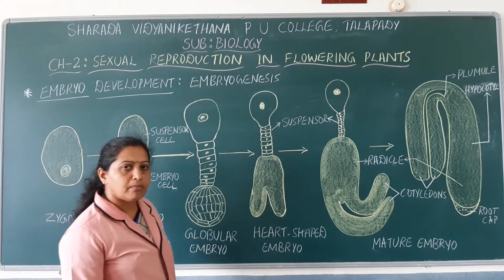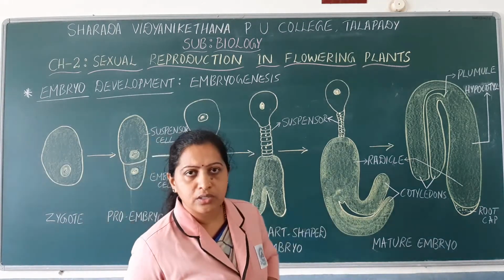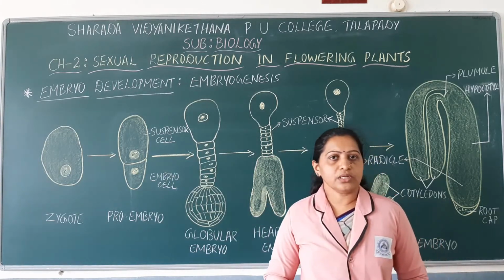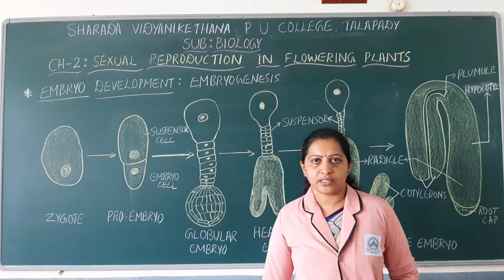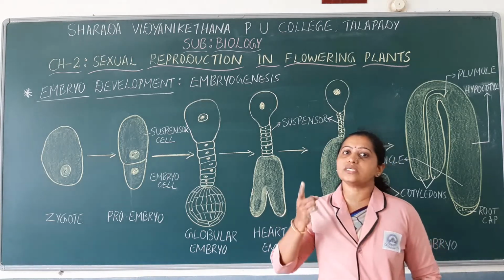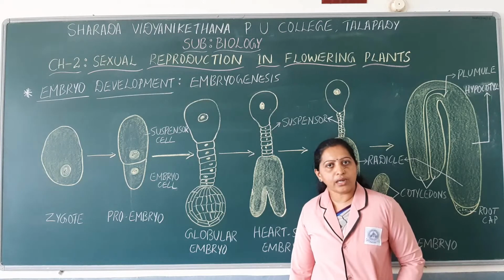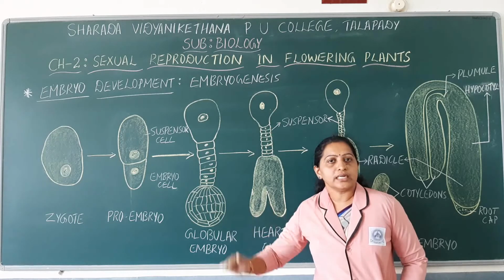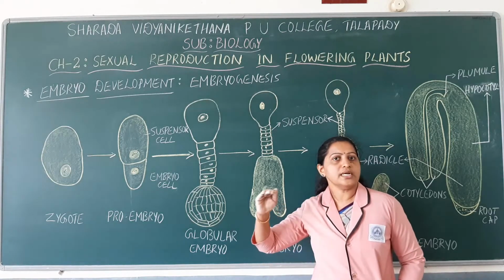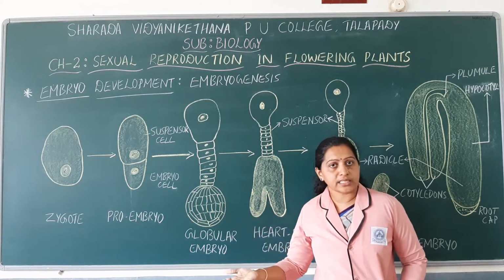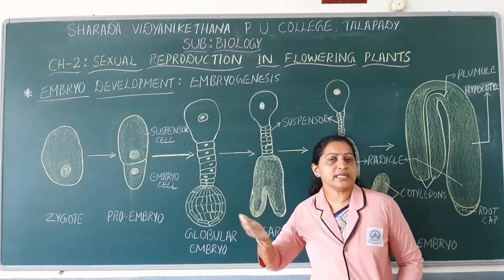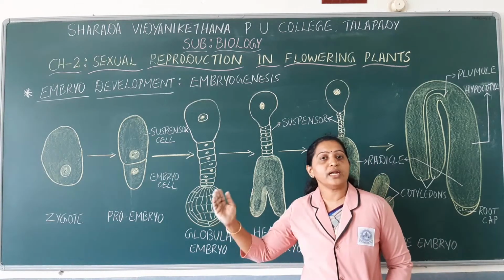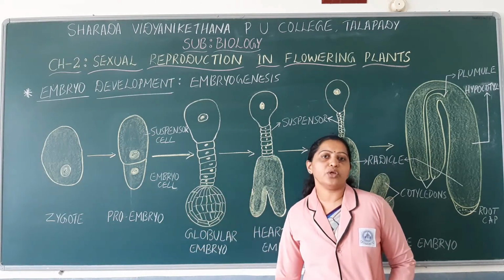During embryogenesis, two main events or stages take place, that is cell division as well as cell differentiation. You know that the zygote is a single cell having a diploid nucleus. That single-celled zygote undergoes continuous cell division to form many cells, and the resultant cells then undergo cell differentiation to form different types of cells so that an embryo is formed.